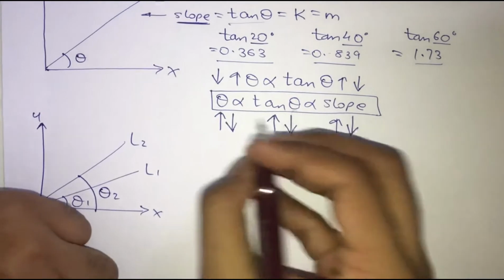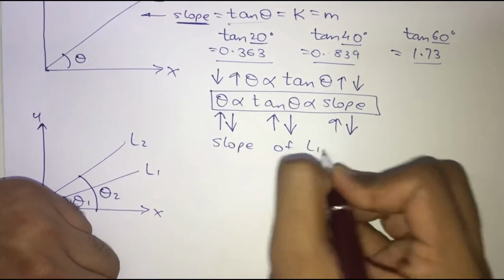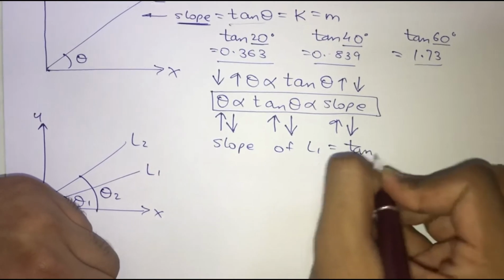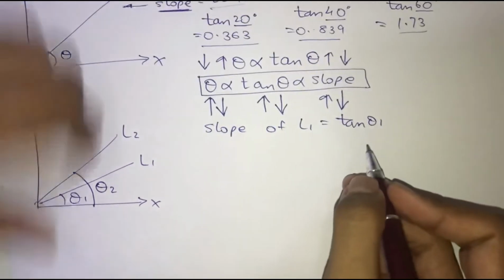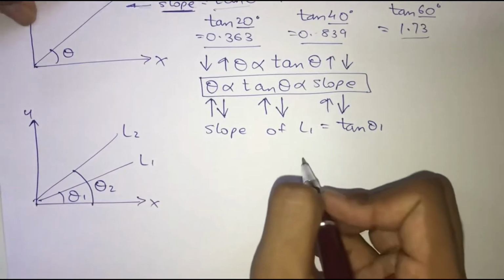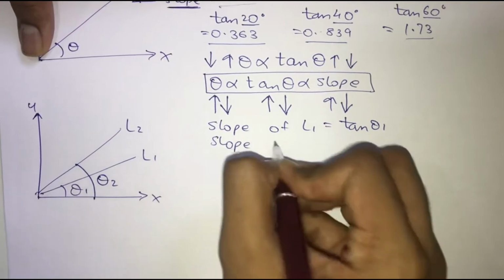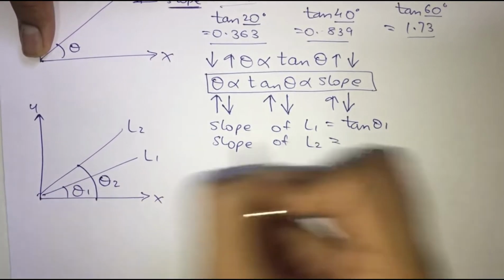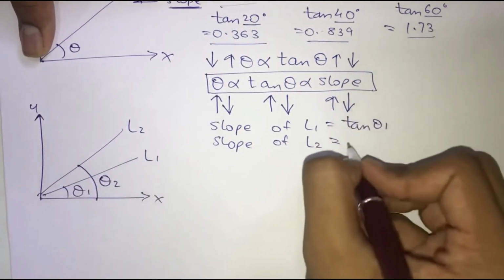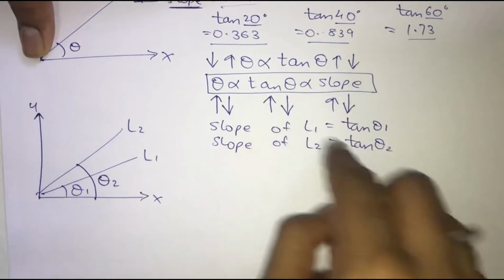So for that, the basic thing that I know is that the slope of L1 is nothing but equal to tan of theta 1. Why? Because it is making an angle of theta 1 over here. So the slope of L1 is obviously going to be equal to tan of theta 1. And the slope of L2 is nothing but equal to tan of theta 2. So this is the formula for finding out the slope.